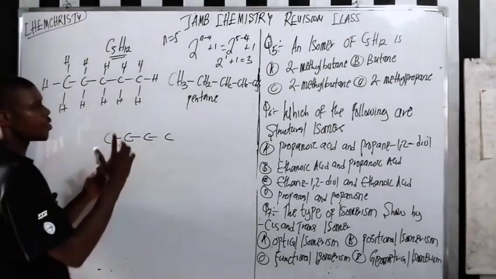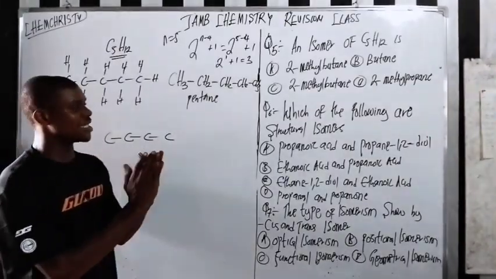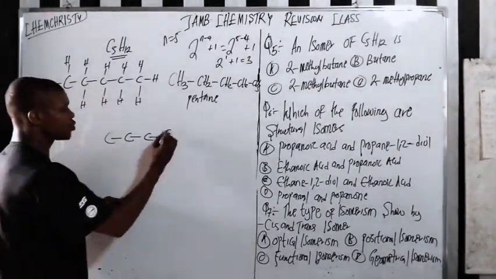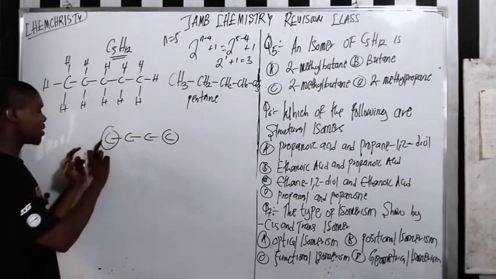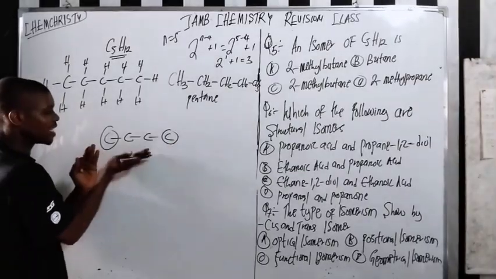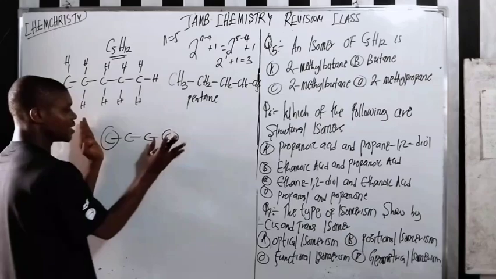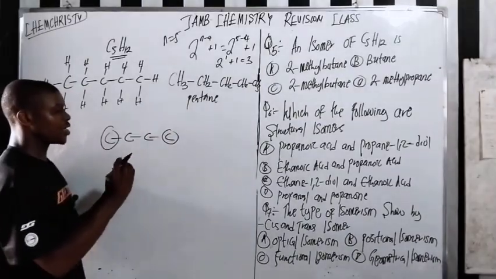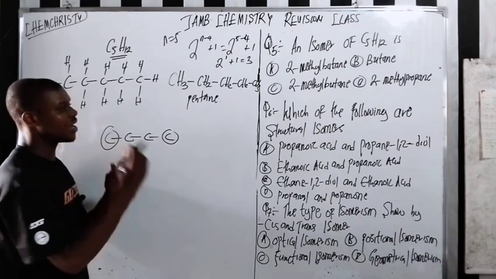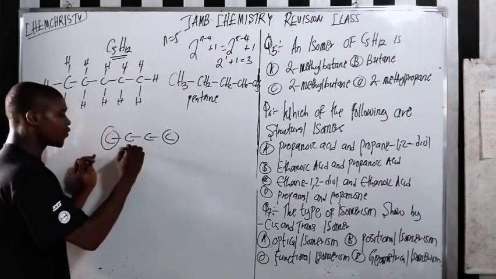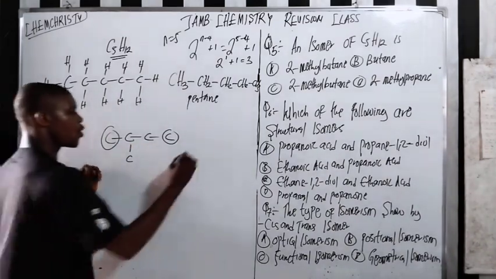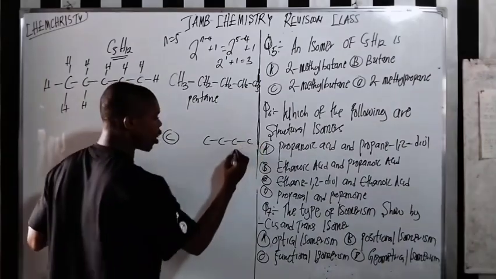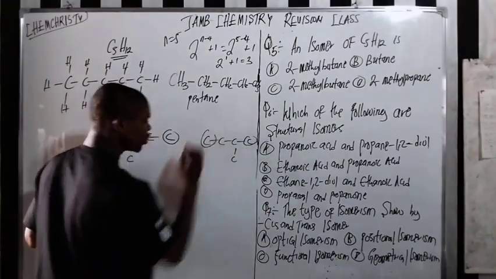Whenever you're placing your carbon atom, avoid these 2 ends, the starting one and the ending one. You cannot place it there. So I'll place the last carbon atom either here or here.